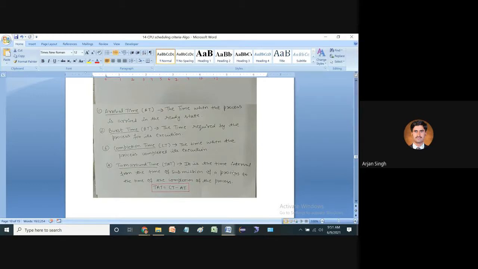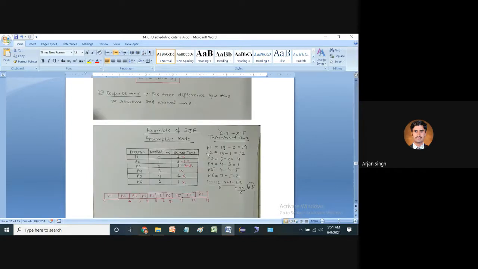Turnaround time is the time interval from the time of submission of the process to the time of completion of the process. And if we discuss the time spent by the process waiting in the ready queue for the CPU, waiting time is the turnaround time minus burst time. Response time is the time difference between the first response and arrival time, which we have already discussed.